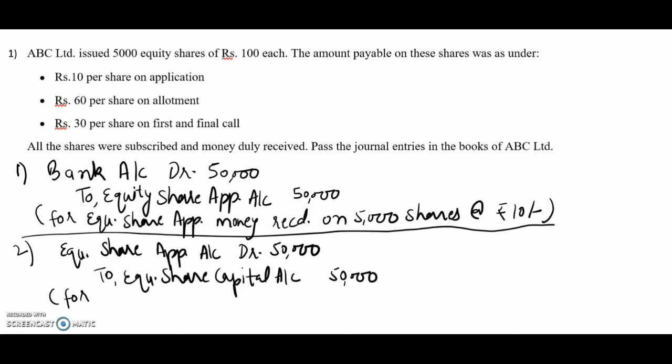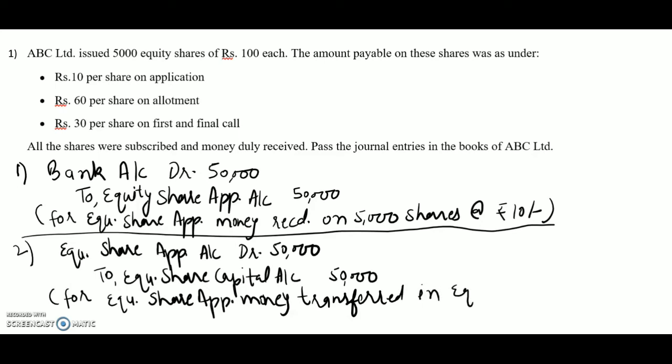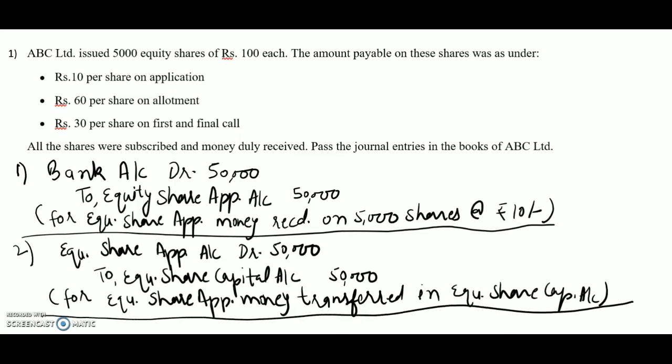the narration will be for or being equity share application money transferred in equity share capital account. Now we will do the transaction for the allotment share money due.